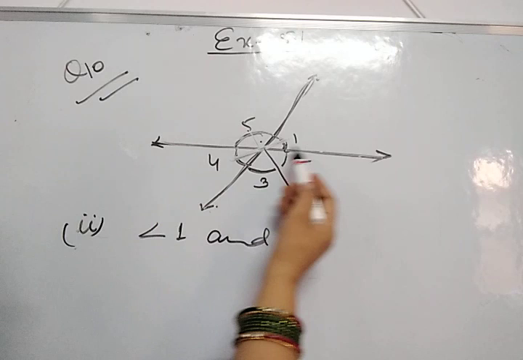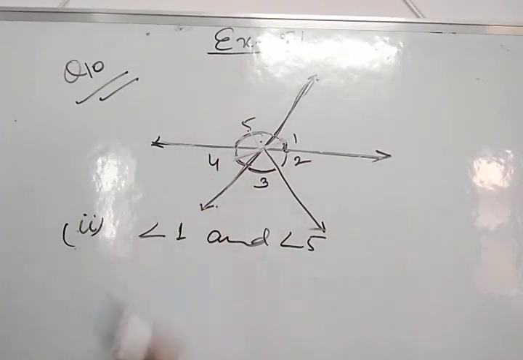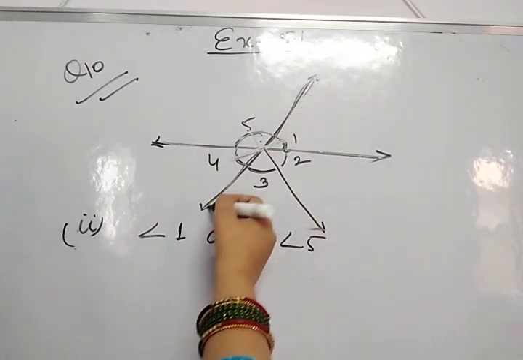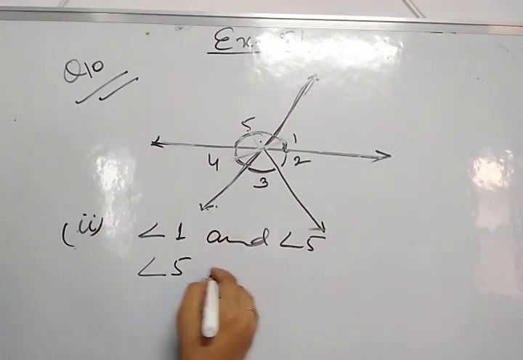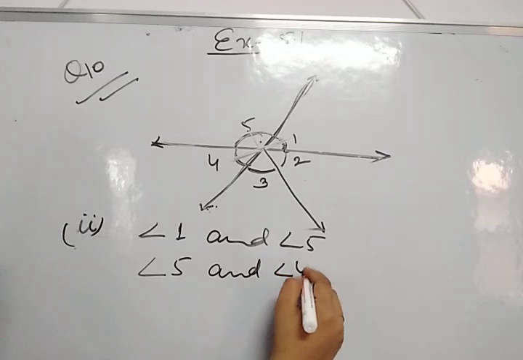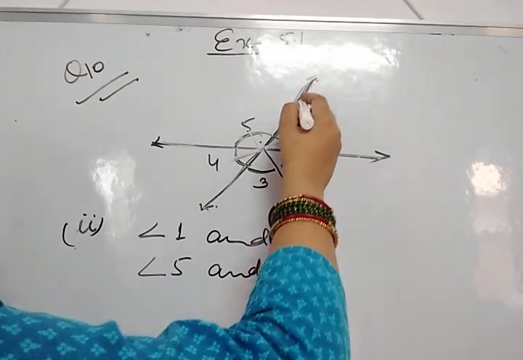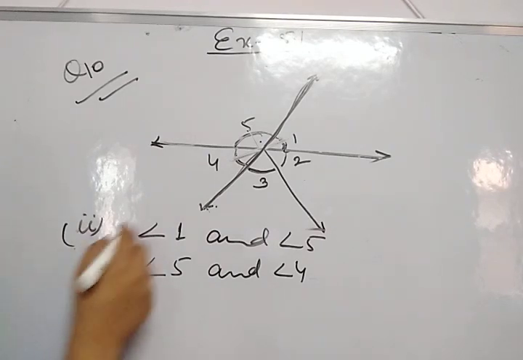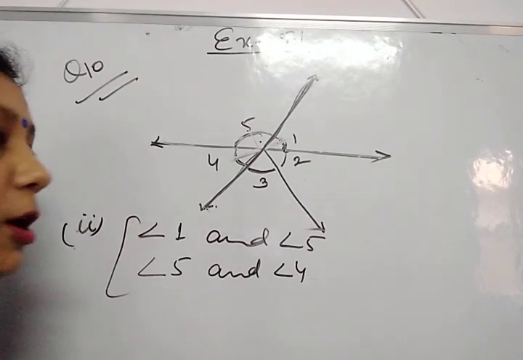They are forming a straight line. So these are a pair of linear pair angles. And see, angle 5 and angle 4, these two angles are also forming a straight line. So these are also a pair of linear pair angles. Okay.